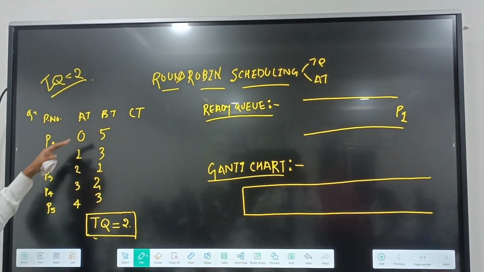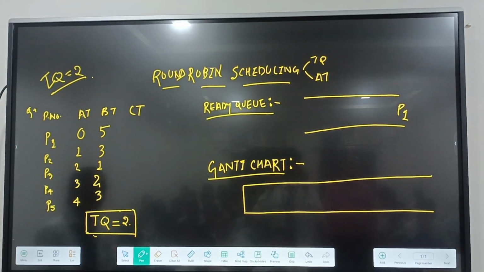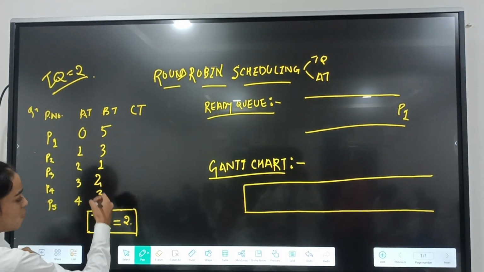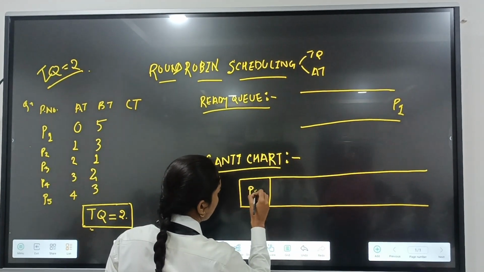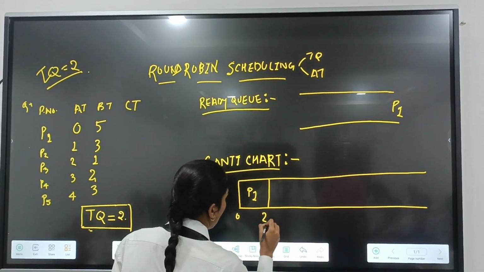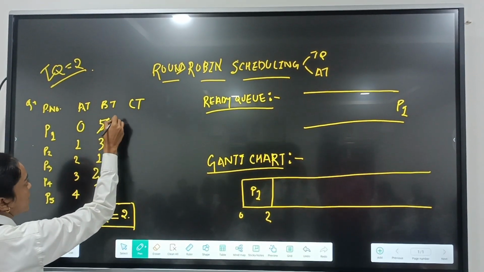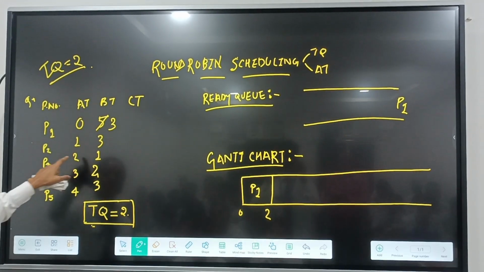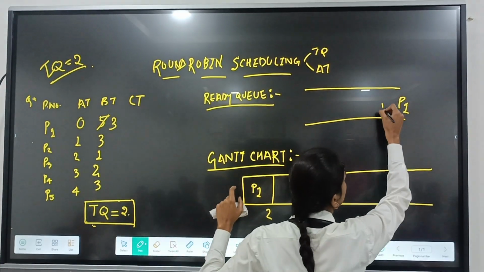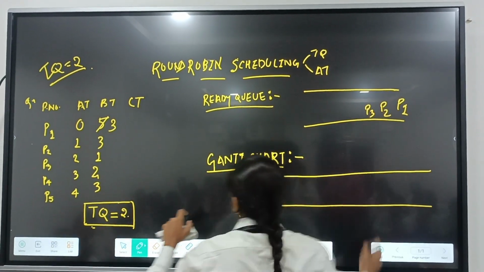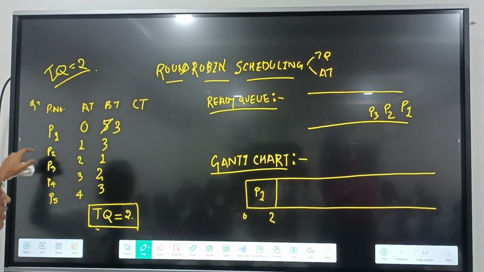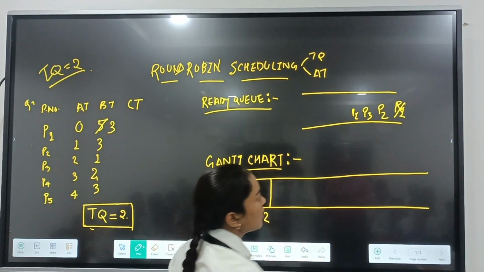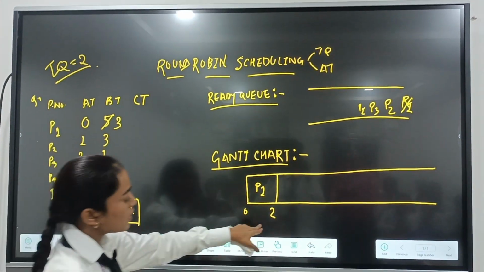And as we see that the BT of this process is greater than the time quantum, so for this P1 scheduling, we will schedule the process for its time quantum. So P1 will be scheduled for the time 0 to 2, and here its BT will decrease by 2 and it will be 3. And we will see that at time 2, two processes are there in the ready queue, that is P2 and P3. So we will write here P2 and P3. Since the process P1 is not completely scheduled, it will again go in the ready queue, P1. Here P1 is scheduled from 0 to 2.